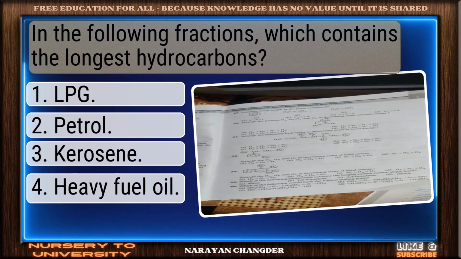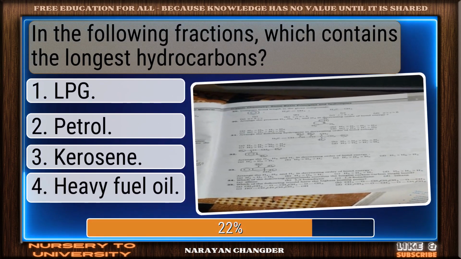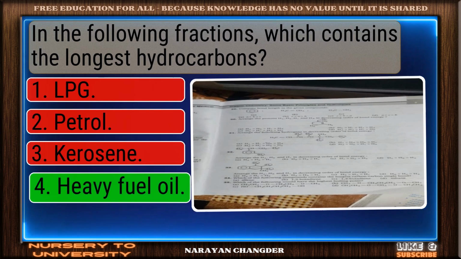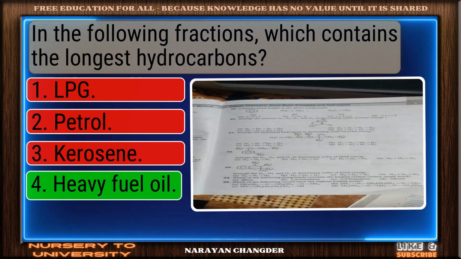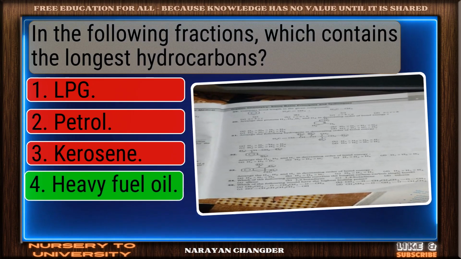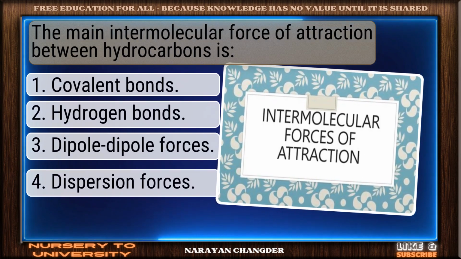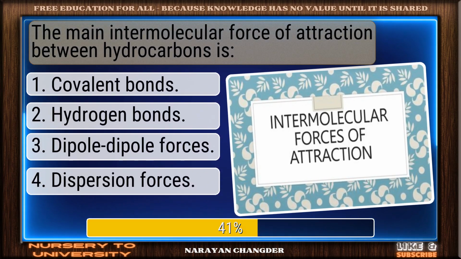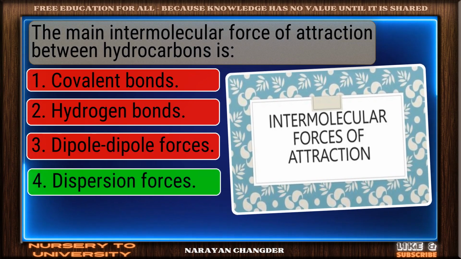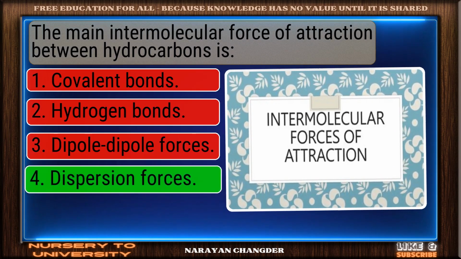In the following fractions, which contains the longest hydrocarbons? Correct response. Heavy fuel oil is the most accurate answer. The main intermolecular force of attraction between hydrocarbons is. Nice work. You chose dispersion forces, and it is correct.